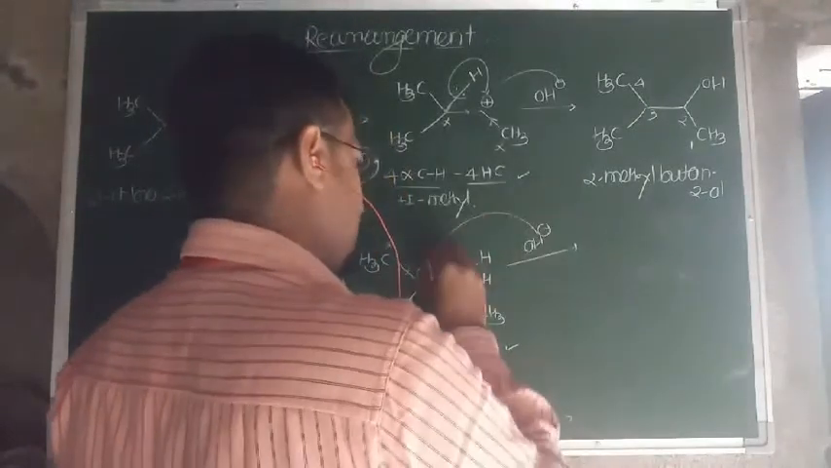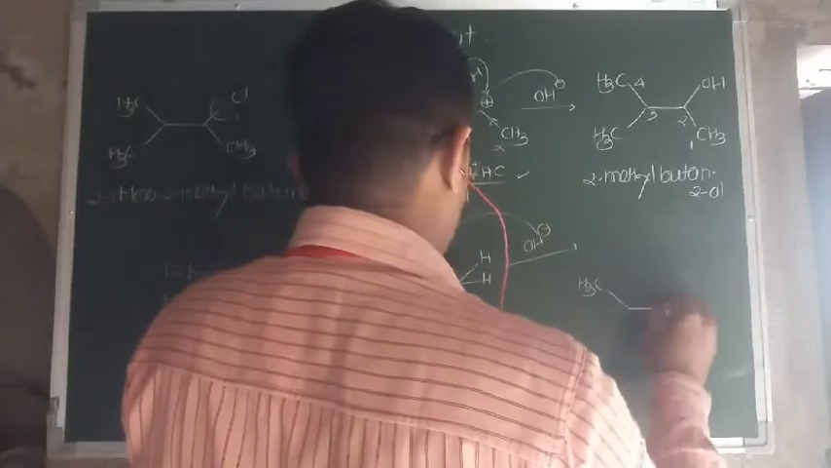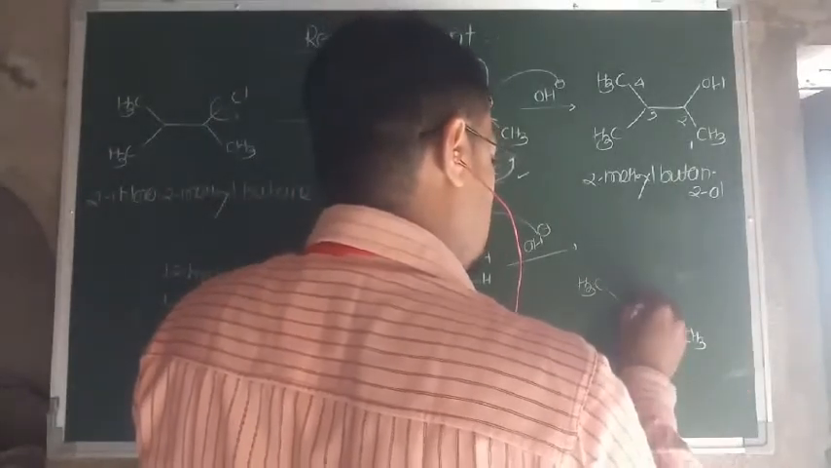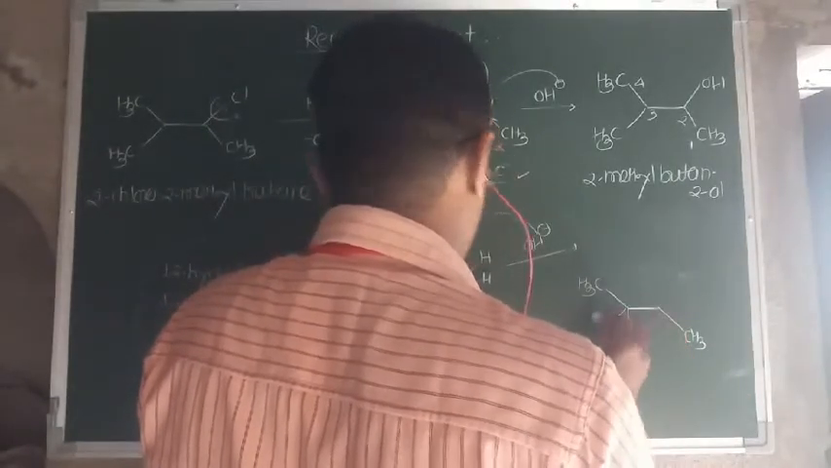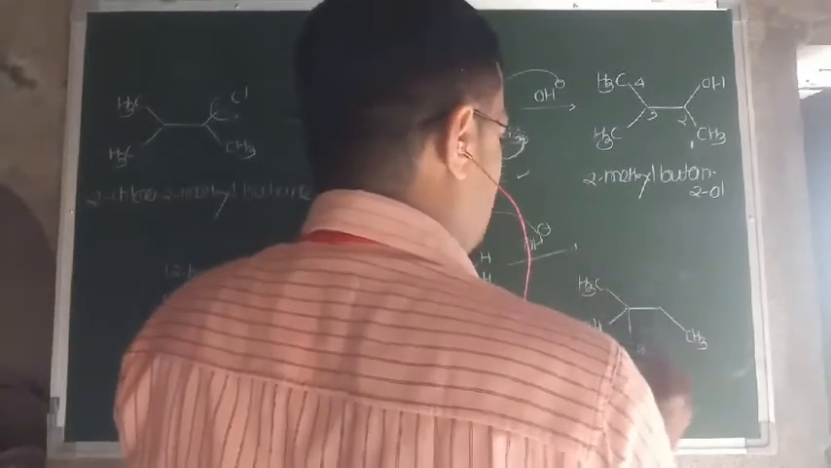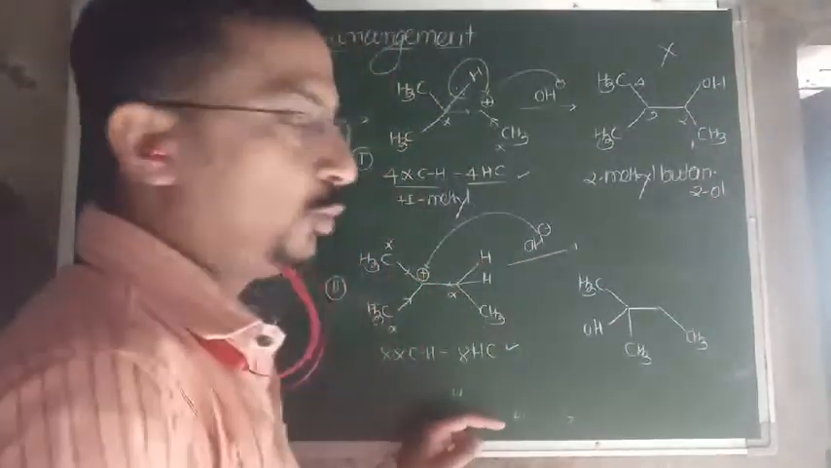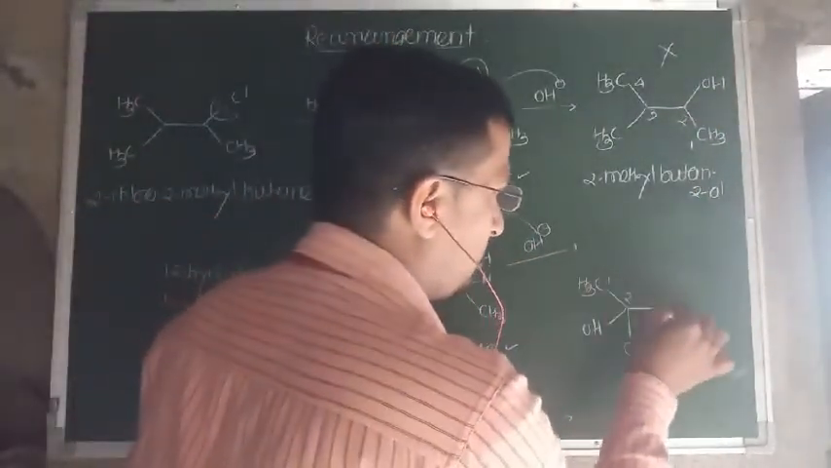This OH minus attacks over this one, and the structure formed is CH3. Yes, this CH3, and here OH. So the structure formed is not the 2-methyl butane 2-ol, but the structure formed is 1, 2, 3 and 4.